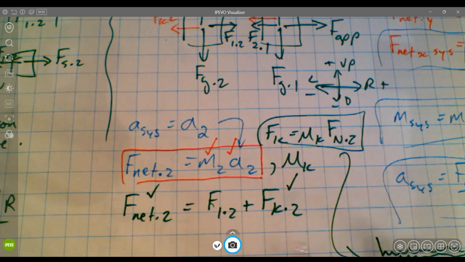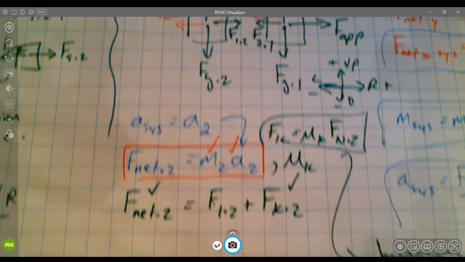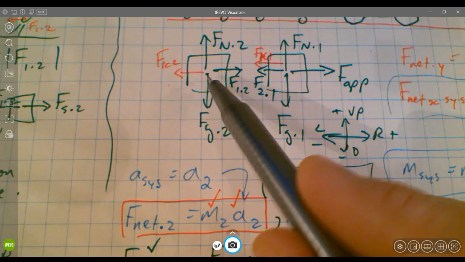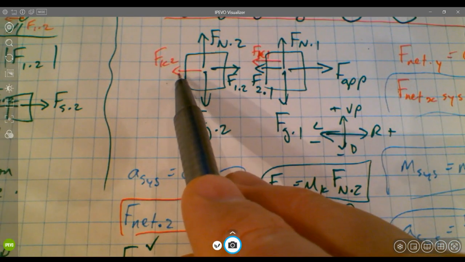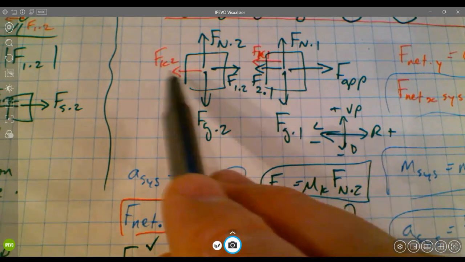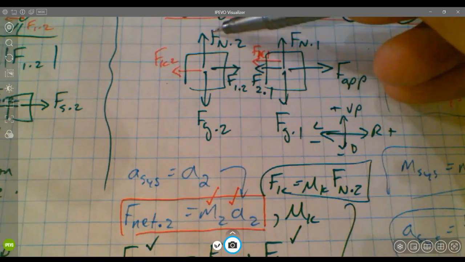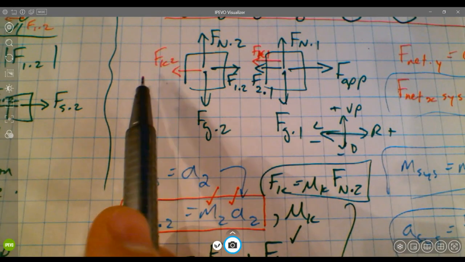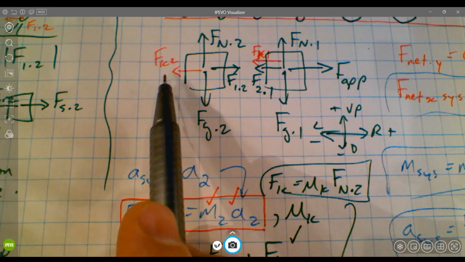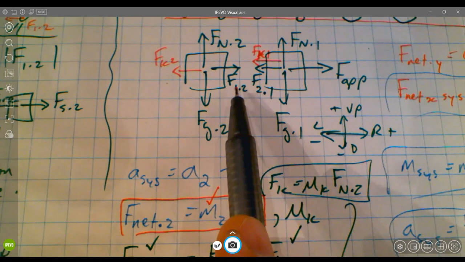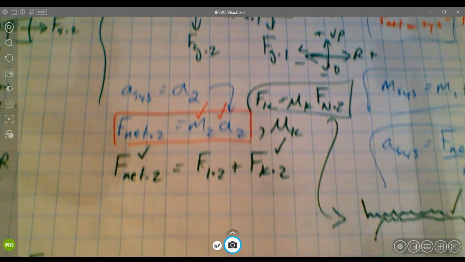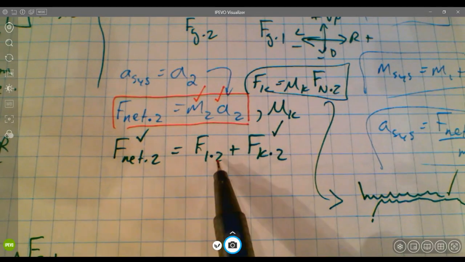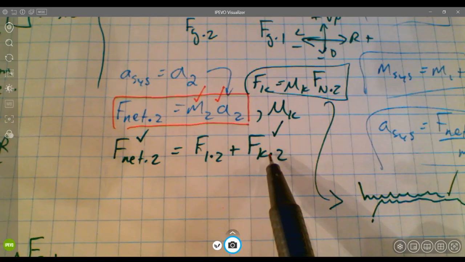And then I could use that information and build an equation by looking at this free body diagram. Based on this free body diagram, F net for car 2 in the x direction, because we can see that F net in the y direction is 0, they cancel each other out. F net for car 2 is just the sum of those x components, Fk2 plus force of 1 acting on 2. So F net 2 is equal to force of 1 acting on 2 plus Fk2.